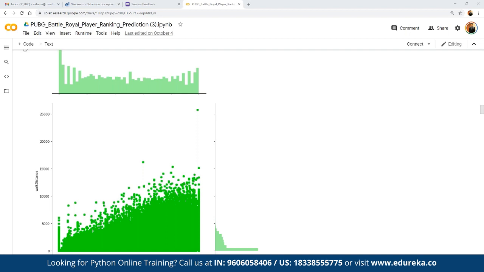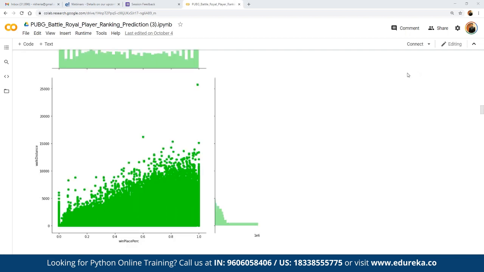Currently we are checking the correlation of winning place percentage with the walk distance. If a correlation is closer to zero, that means they are not correlated at all, and if the correlation is closer to 1, that means they are highly correlated. You can see that as the walking distance increases, so does the winning place percentage, and that's why they are highly correlated. That means if a player is able to have more walking distance in the game, then the person has a good chance of winning the game as well.